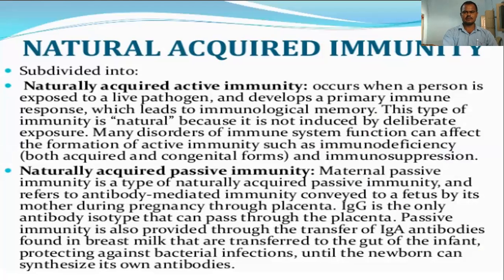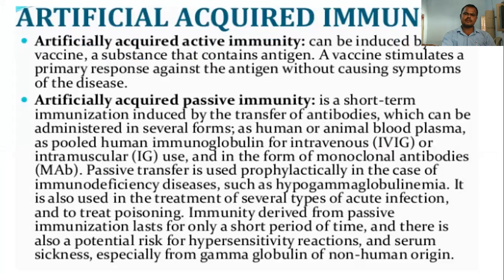Natural acquired immunity, I already told you. An example is when foreign bodies are introduced directly inside the body. Natural acquired passive immunity is from mother to child, and then artificially acquired active immunity. Artificially, we give vaccines, all the vaccines: polio vaccine, measles vaccine, tetanus vaccines, and different types of vaccines.